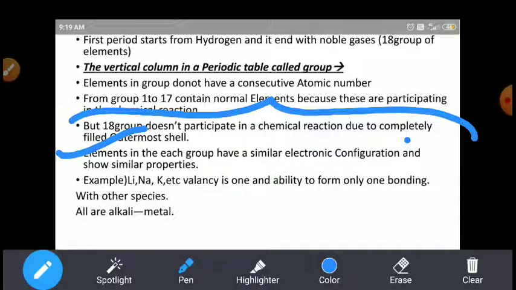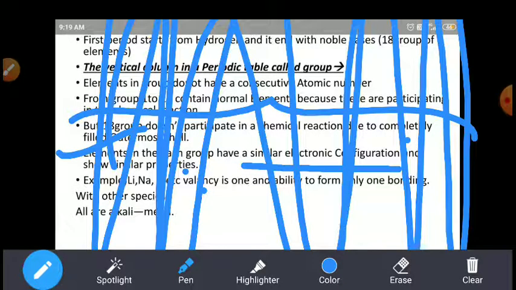Elements in each group have a similar electronic configuration and show similar properties.